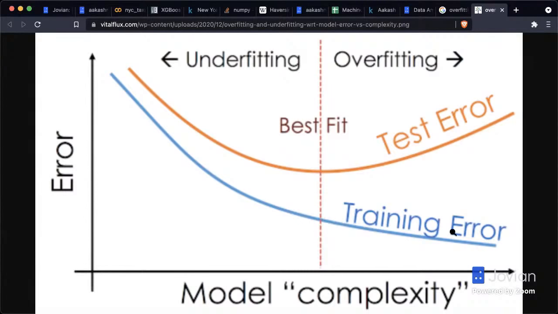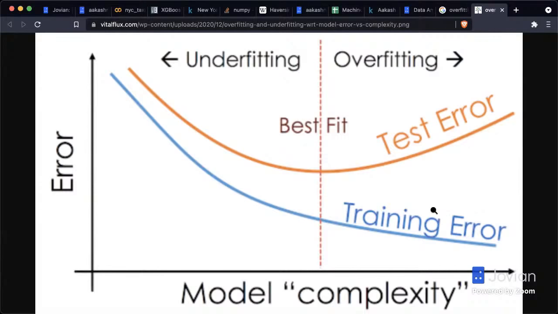And as you make the model more and more complex by increasing the number of parameters it has, by increasing, let's say, the max depth, it can memorize every single training input. And that's what decision trees do if you don't bound their depth.